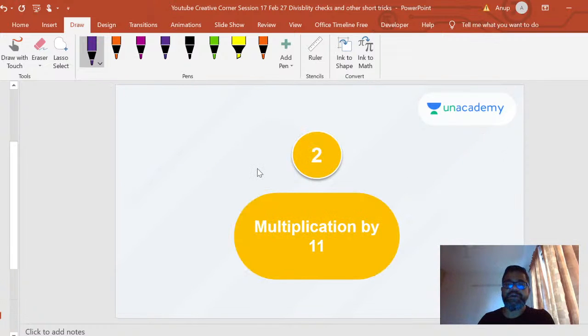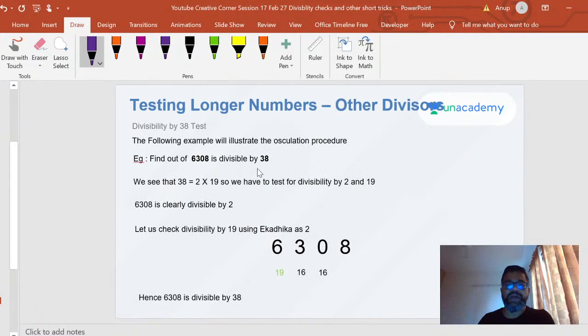Okay, because I'll tell you what, this also extends to other forms, so let me give you another example of why this is so powerful. If you're looking at 6308, is it divisible by 38? I know that 38 is composed of 2 into 19, right? We all know that 38 is equal to 2 into 19. So if I need to test the divisibility, I can test the divisibility by 2 and by 19. If the number is divisible by both, then it is divisible by 38.